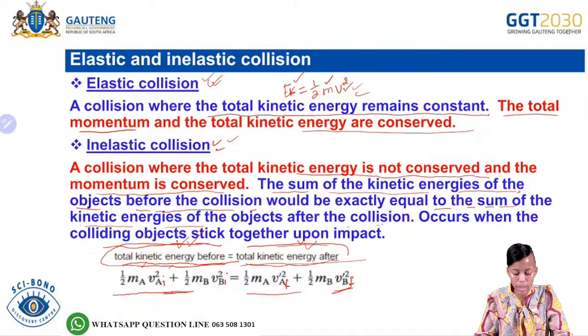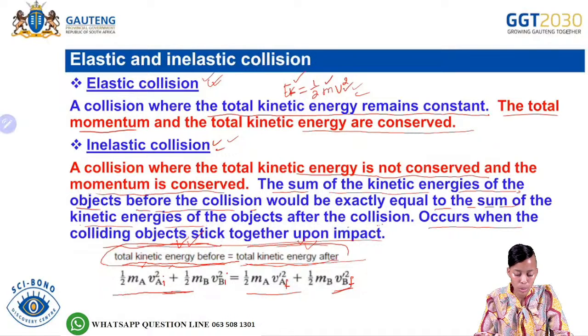So by sum, we are going to be adding the total kinetic energy of object A and of object B before the collision, and whatever we have before the collision would be equal to the total kinetic energy after the collision. Then it says it occurs when the colliding objects stick together upon impact.